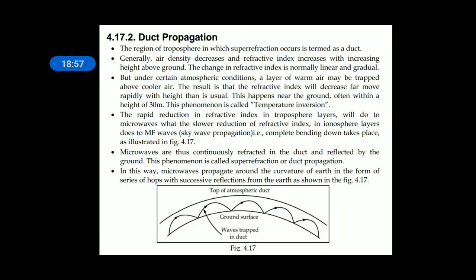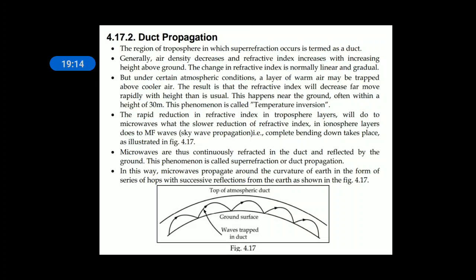In general, air density decreases and refractive index increases as height increases from the ground. As you go far away from the ground towards the sky, the air density decreases, the air becomes cooler, and the refractive index increases.